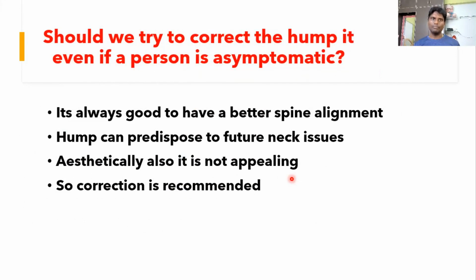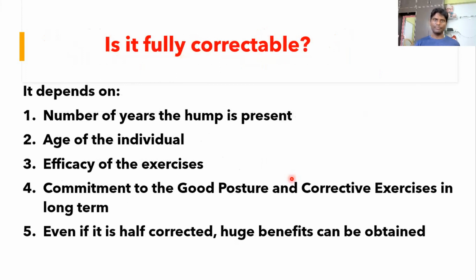Should we try to correct the hump even if the person is asymptomatic? Probably yes, because it's always better to have a spine alignment corrected. Humps can predispose to future neck pain and headaches. And aesthetically also, it is not nice for females to have a hump, especially if they are young and unmarried. It is not appealing. So for all reasons, they have to have their hump corrected, especially if it is postural in nature.